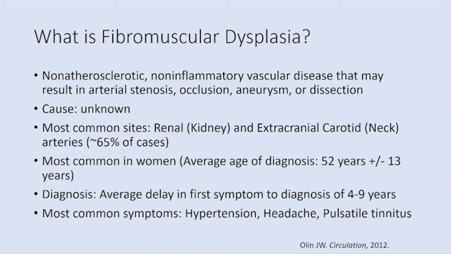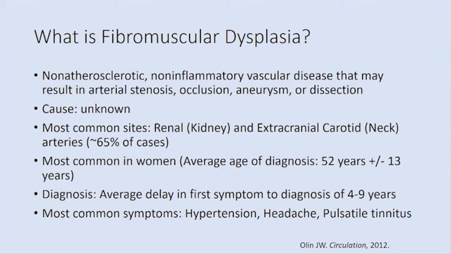So fibromuscular dysplasia, essentially abnormal growth or development of cells, is this non-atherosclerotic, which we'll get into, non-inflammatory vascular disease that may result in arterial stenosis, occlusion, aneurysm, or dissection. We don't have a definitive cause that we've identified yet. And the most common sites that we see involved are the renal, so the kidneys, and the extracranial carotid, so the blood vessels that go to the neck. Those are about 65% of the cases.